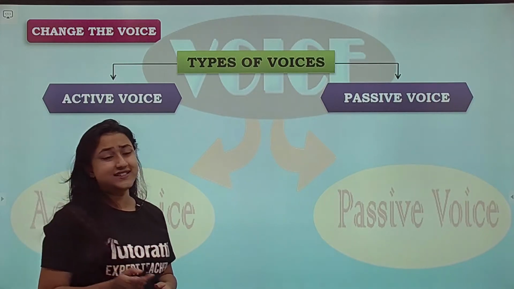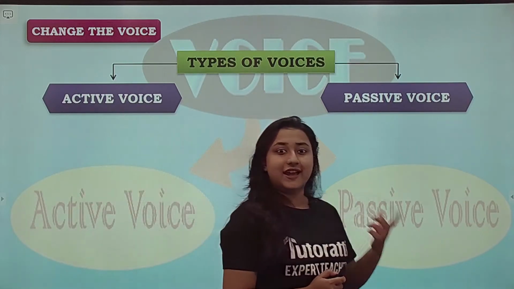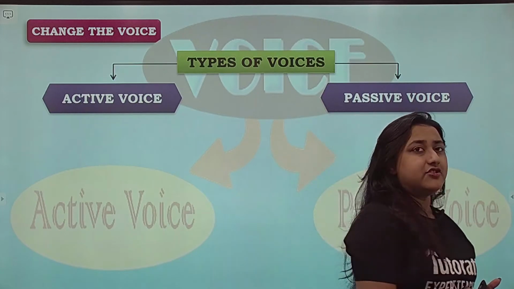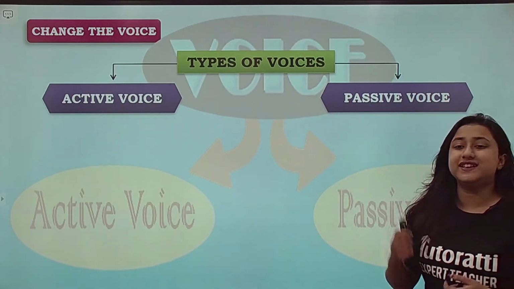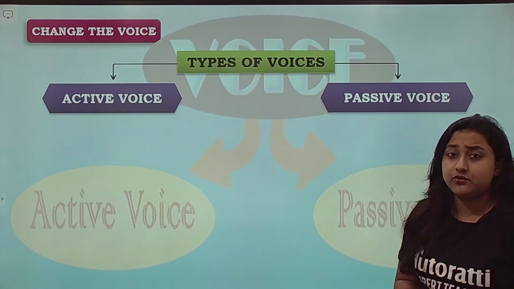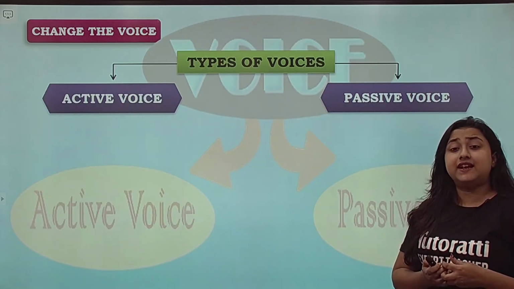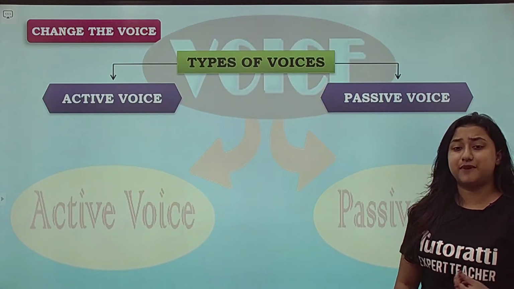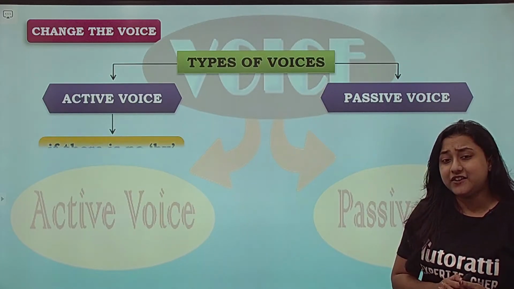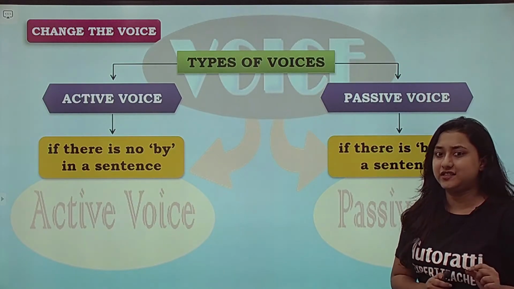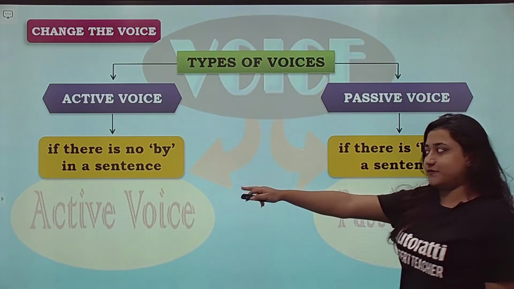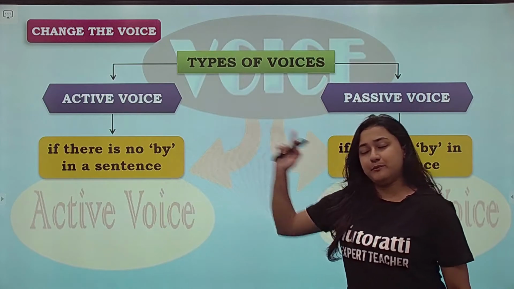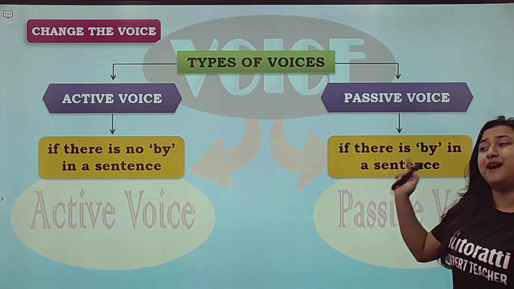A lot of students say that they take an example. For example, if I say Ram writes a letter, in passive voice it will be a letter is written by Ram. So a lot of students say that the difference is that it is active voice if there is no by in the sentence, and passive voice if there is a by in the sentence. Active voice will be Ram writes a letter, passive voice a letter is written by Ram.